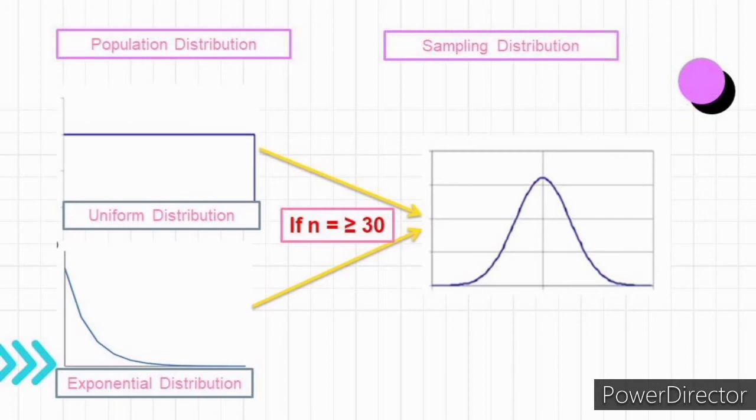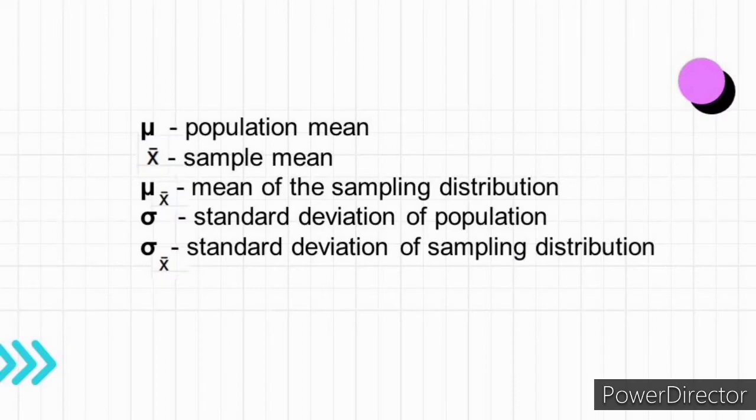Now, since the sampling distribution approximates the shape of a normal distribution according to the central limit theorem, we can use the z-table to make some probability calculations. But before that, here are some symbols and variables that you need to know. Mu is the population mean. X bar is the sample mean. Mu with a subscript of x bar is the mean of the sampling distribution. Sigma is the standard deviation of the population. Sigma with x bar as a subscript is the standard deviation of the sampling distribution.